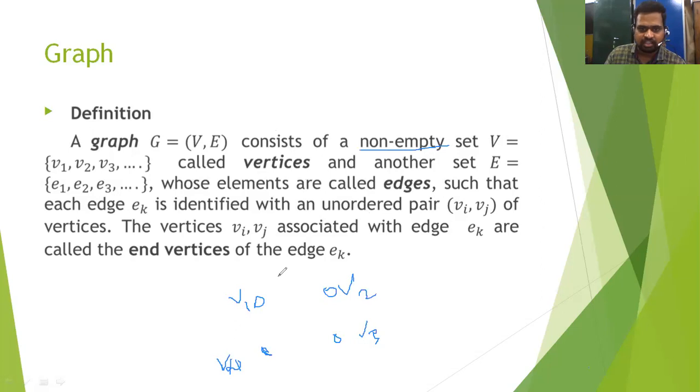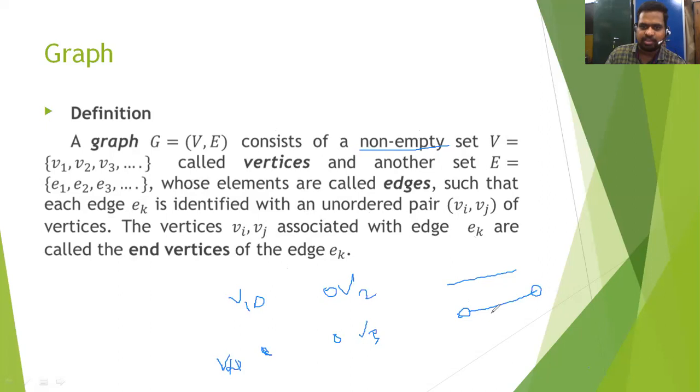We can draw an edge between any two vertices. We cannot draw it like this; that is a line segment, not an edge. If two vertices are available, we put the edge between them. So the vertex set must be non-empty.